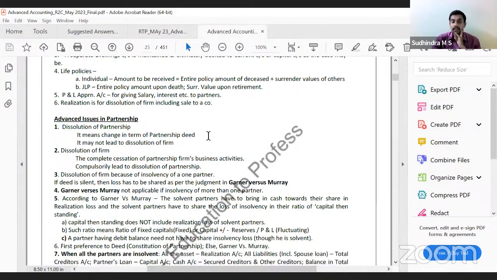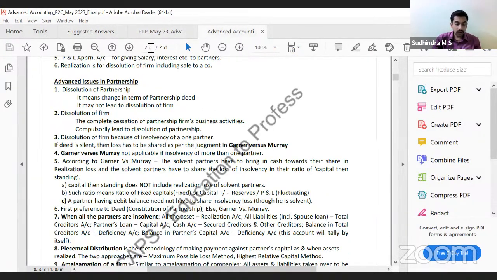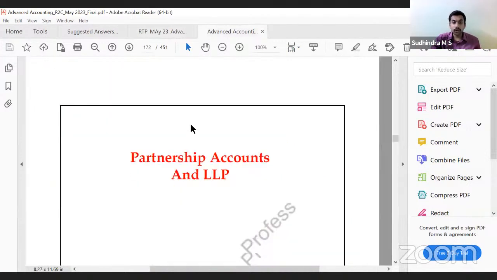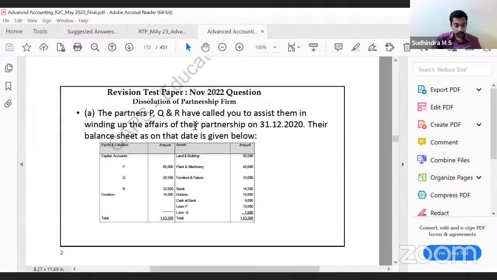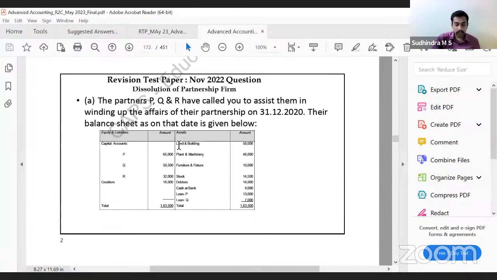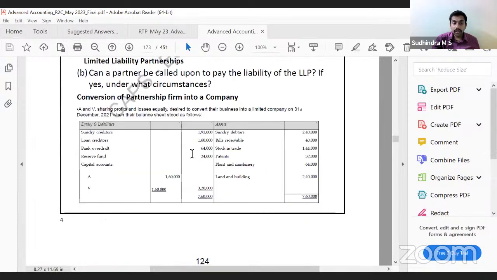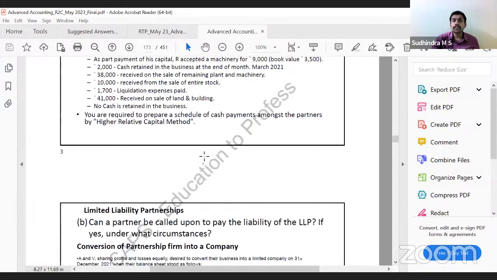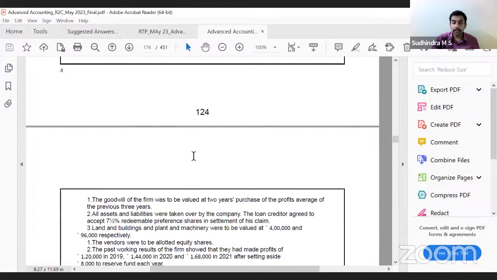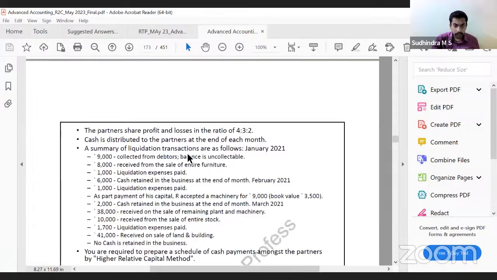This is again the theory part which we have already discussed. So I'll directly go back to the question on page number 172. You have this particular question. This is about the highest relative capital method that we solve, right? Highest relative capital method. How do we solve this? What is the question talking about?